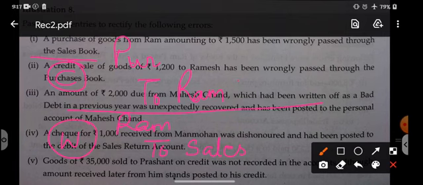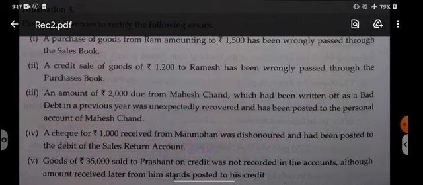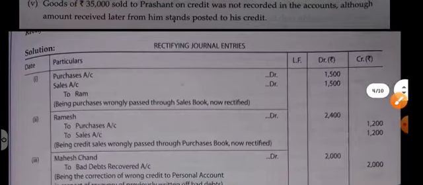Ram is already credited in the correct entry. Ram will again be credited. That means Ram will be credited by double the amount. And what will be debited? Purchase will be debited because the correct is kept the same, and sales will be debited because the wrong is reversed. So the wrong entry is Ram debit to sales, so Ram will go to the credit side and sales will come to the debit side. So the entry will be purchase debit, sales debit to Ram, and Ram will be credited by double the amount. So you can see the rectifying entry: purchase debit, sales debit to Ram.